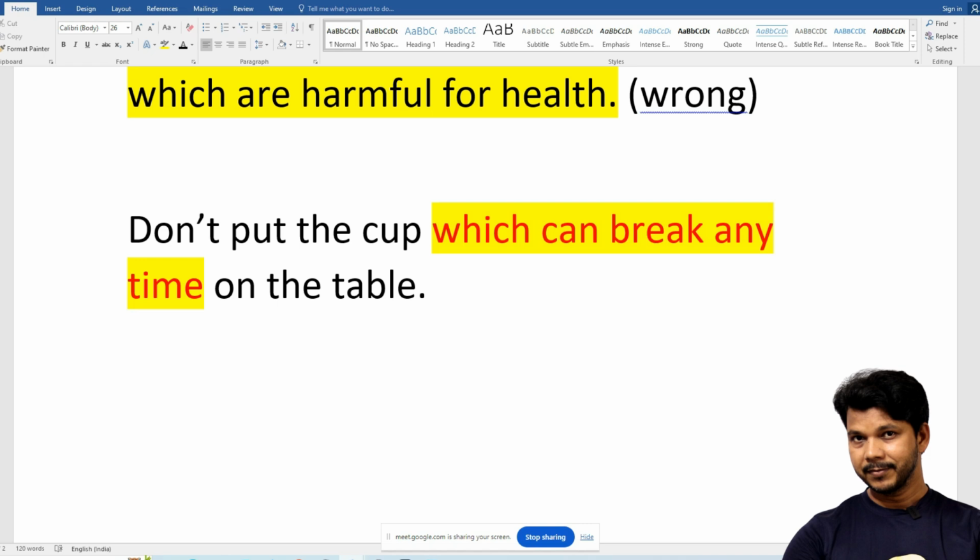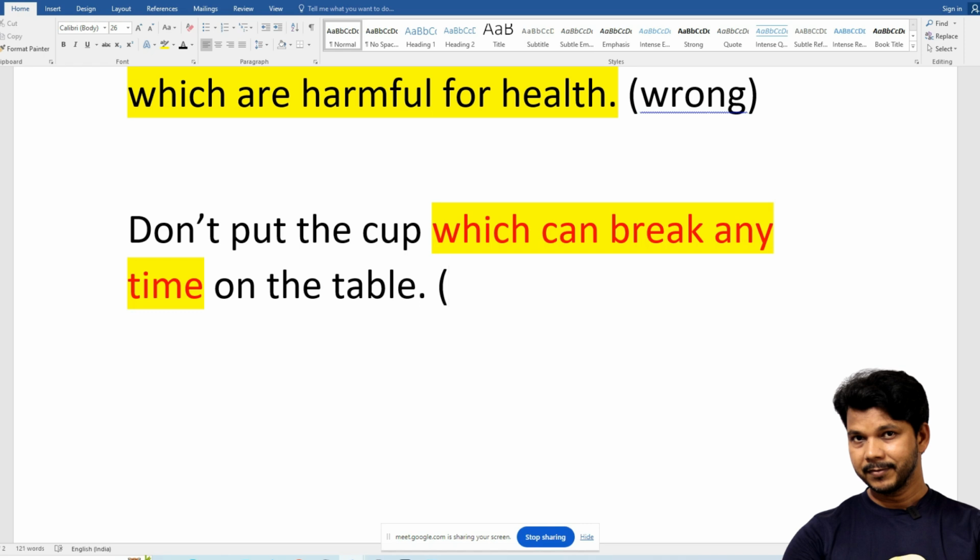A person will think, oh my god, the cup can break anytime. But in my heart, I want to talk about the table that can break anytime. It means the position of this adjective clause must be on the right hand side of the noun that we want to talk about, right?